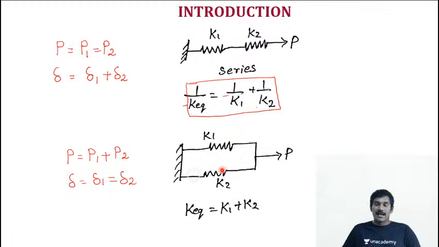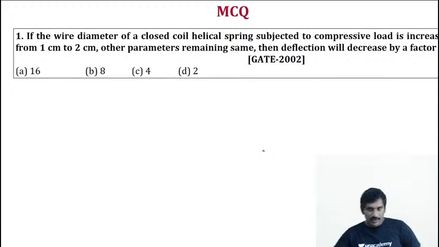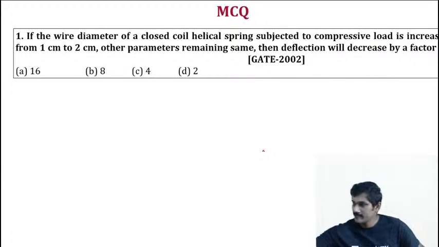In parallel, deflection is common and the sum of loads on the two springs equals the total load. The stiffness equations are given here. With this, now we are going to discuss the previous year questions. So let's go for the first question.